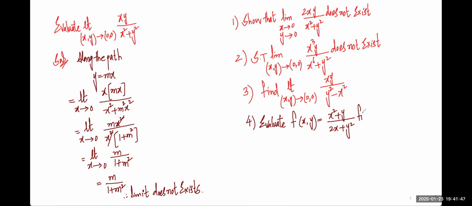Find L. L means limit. Find the limit as x comma y tends to 2 comma 1. Understand? It means it is asking this question: limit as x comma y tends to 2 comma 1, the function value will be x square plus y by 2x plus y square. That is the question you asked just now.